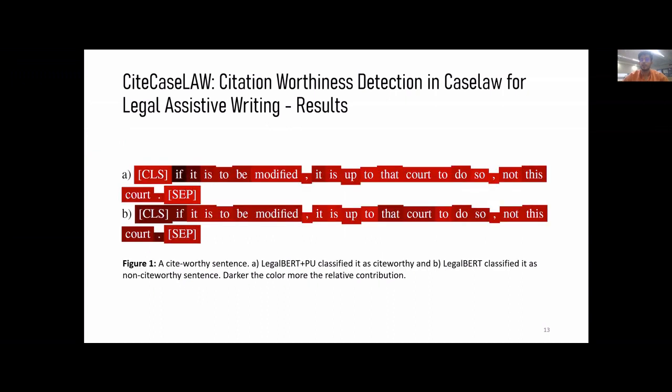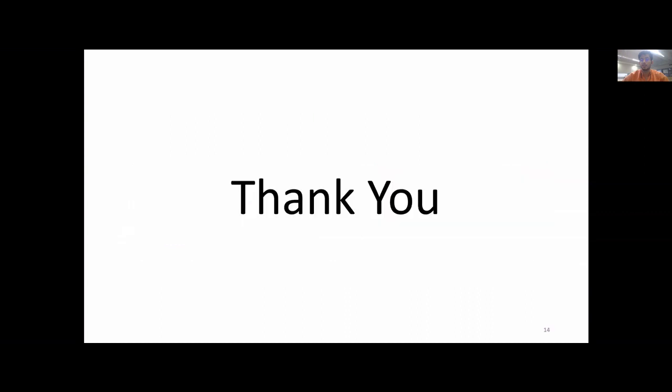For understanding our models better, we use the input-times-gradient method, specifically the variant utilizing L2 normalization over neurons to derive a per-embedding score. This explainable method is used because it exhibited the highest agreement with human reasoning. This way, we compared model errors and saw how models trained in different styles give importance to different tokens while making a decision. In the diagram, we can observe that LegalBERT plus PU has classified a sentence correctly, while LegalBERT could not, with clear indications of the model giving importance to tokens differently for the same sentence.